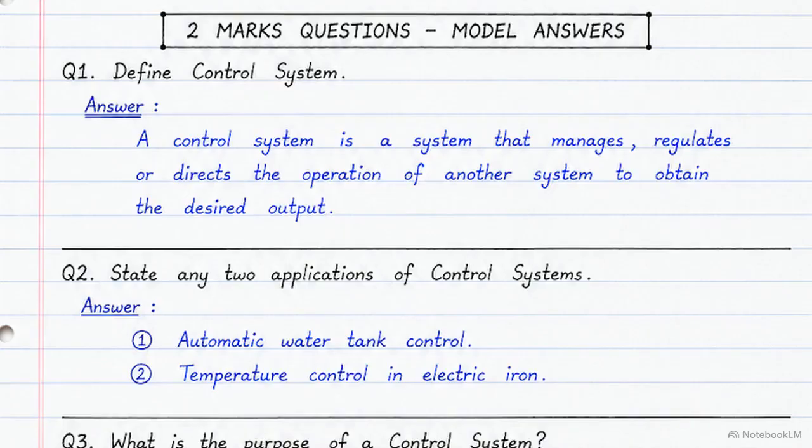This model answer for question 1, Define Control System, reads, "A control system is a system that manages, regulates, or directs the operation of another system to obtain the desired output. The accuracy depends on those specific action verbs: manages, regulates, and directs."